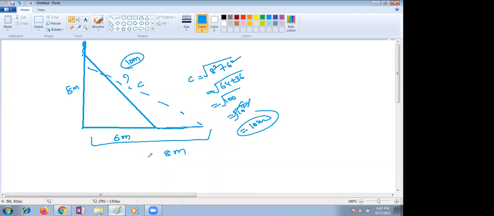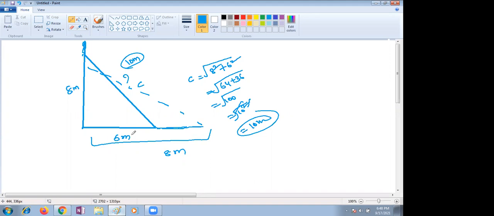So if we take 8 as A and 6 as B, then we can write C squared minus A squared minus B squared gives us A squared. She is just telling about the ground. From the ground we are adjusting the ladder 8 meters away, right? But the height will also change. How do you know height is 6? Ma'am, the lower distance is 8. Sorry, the base is 8. The base of the triangle is 8, ma'am.